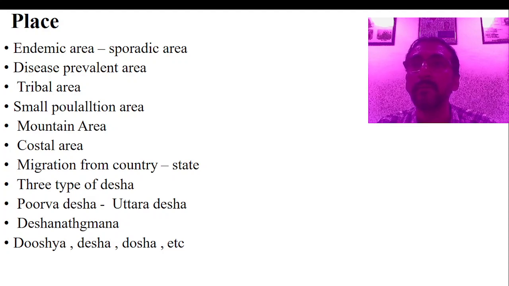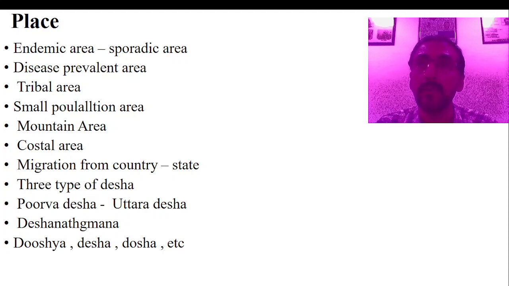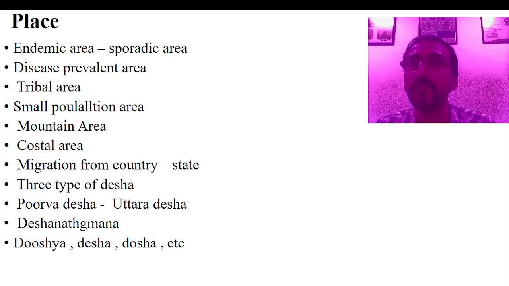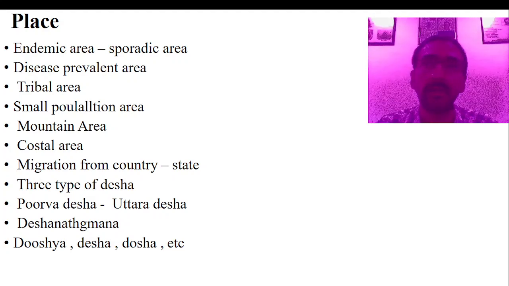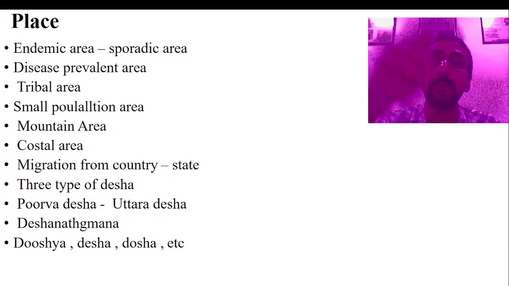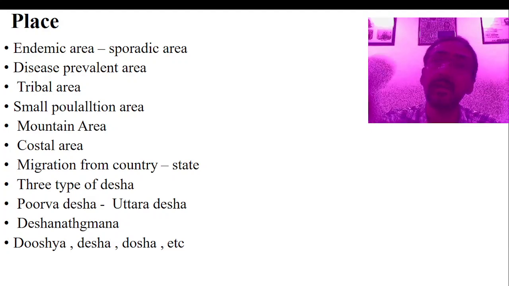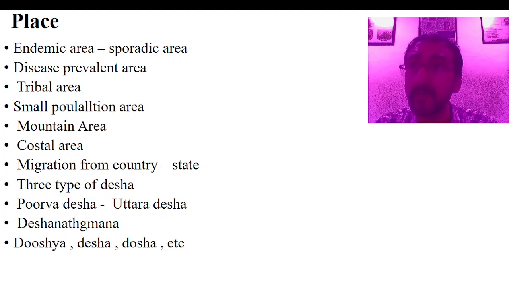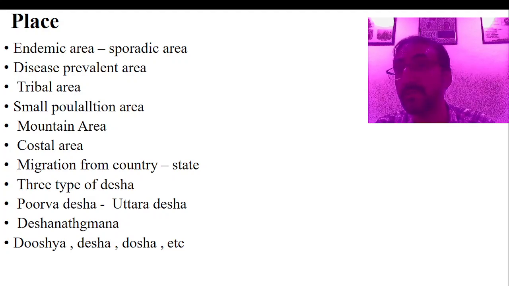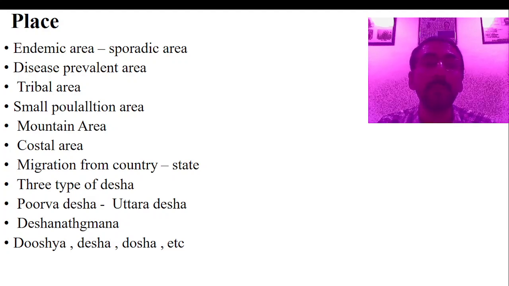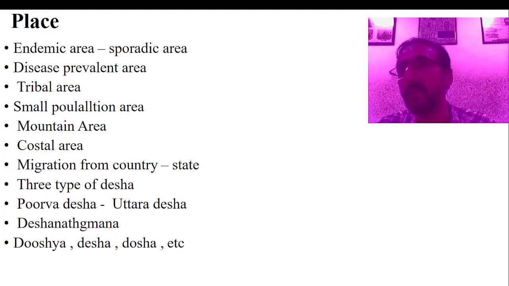Again, Kashyapa says that the people who are residing near and around the Kurukshetra area, some 10 yojana, are considered very, very strong, and their eating capacity and digestive capacity are more. So this is the importance of place in history taking, especially in contemporary science and also in Ayurveda.